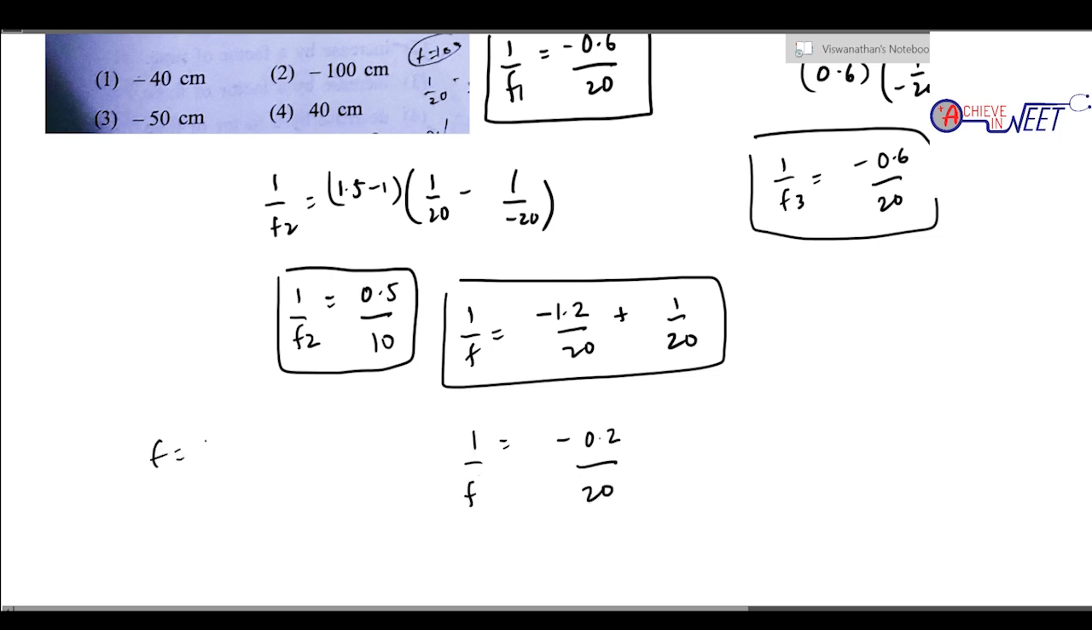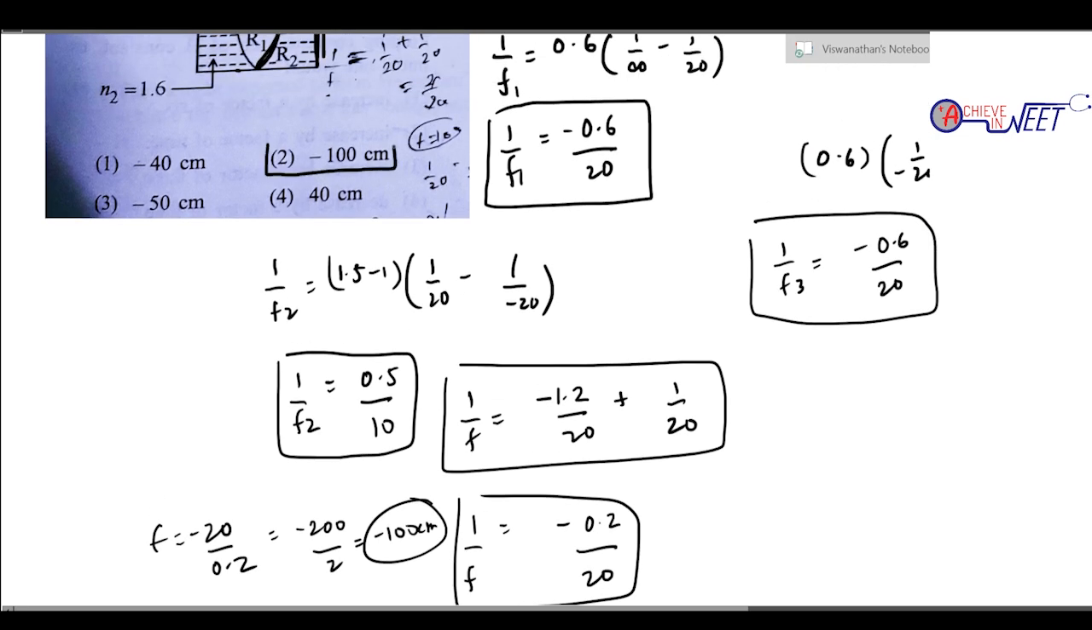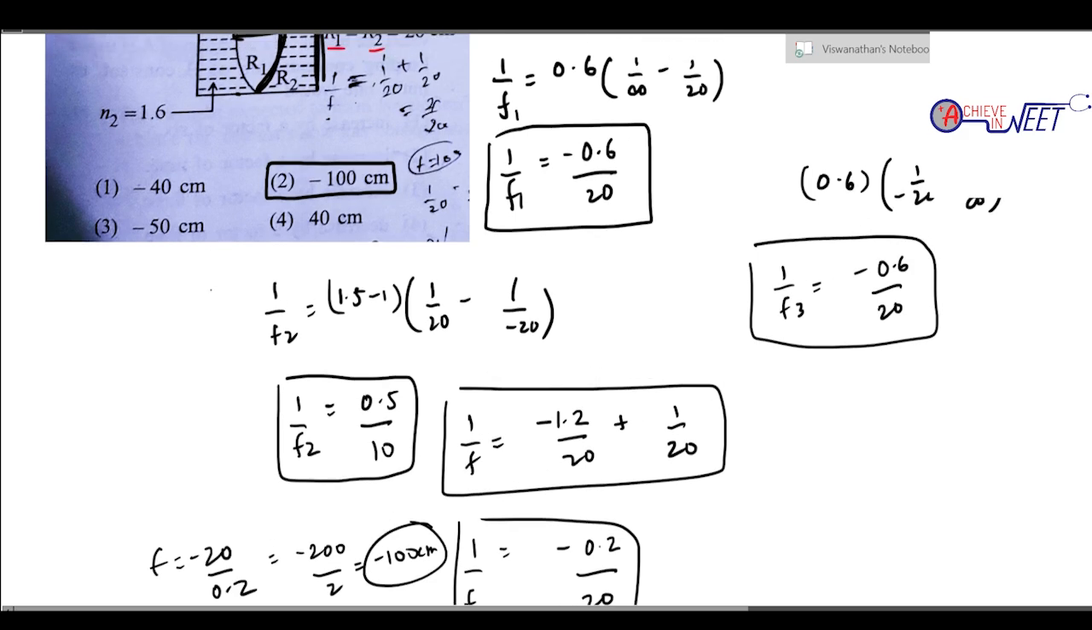அப்போ focal length is simply 20 by 0.2 minus 20 by 0.2. That is 200 by 2, that is minus 100 centimeter. So இதான் நம்ம ஆன்சராக வரும், minus 100 centimeter. Option 2. கொஞ்சம் பொறுமையாக சால்வ் பண்ணிங்கன்னா எல்லா ஆன்சரும் வரும்.